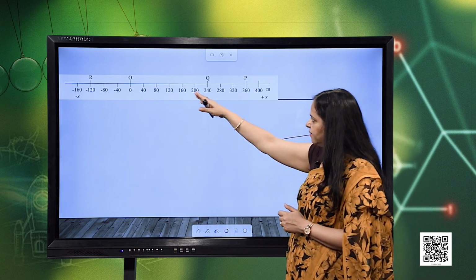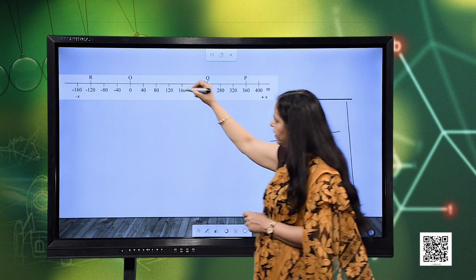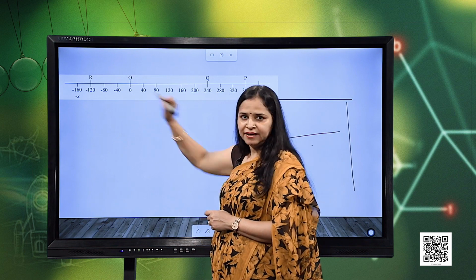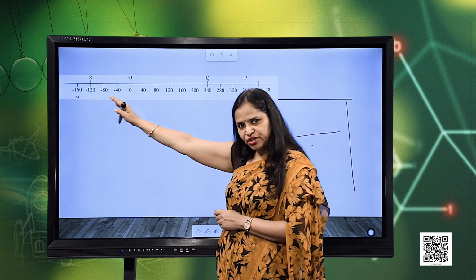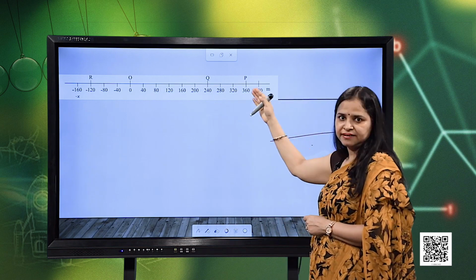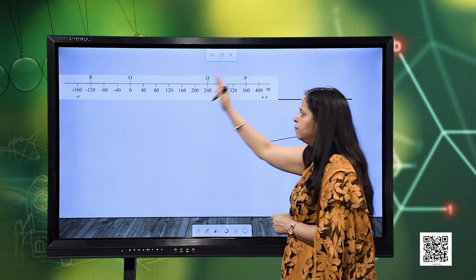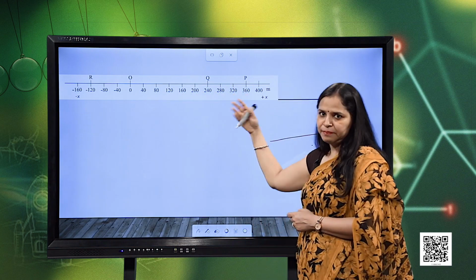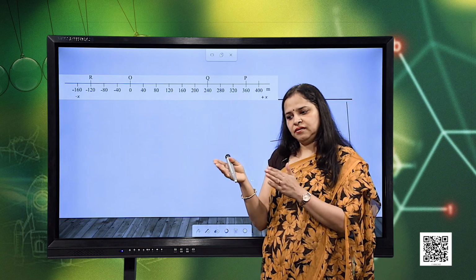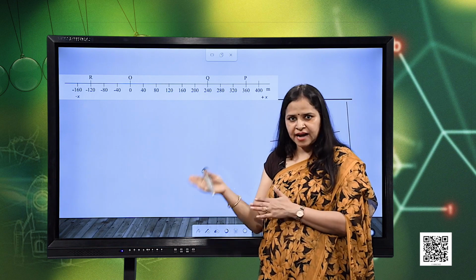Now, here if you see in this reference frame, I take one point as the origin. This is the origin which is marked as O and labeled as 0. And then I distribute this complete axis, which I have considered along x axis, in equal divisions, and mark it as distance in meters, because maybe I require some motion which is covering the distance in meters in some specific time duration.